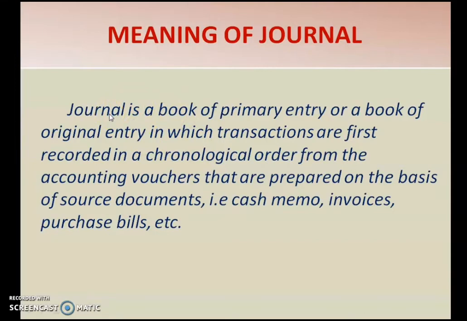So children, journal is a book in which we make the first entry in a chronological order from the accounting vouchers. So taking accounting vouchers as a base, we record this entry first time.